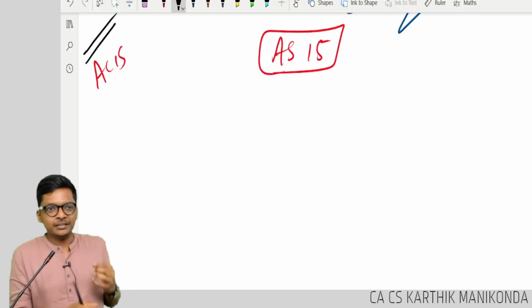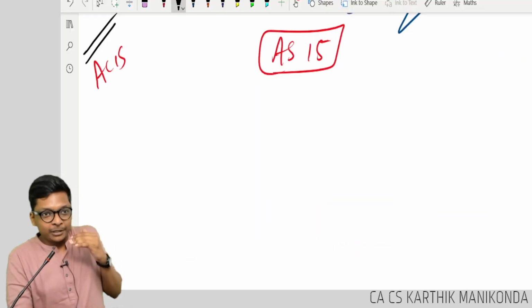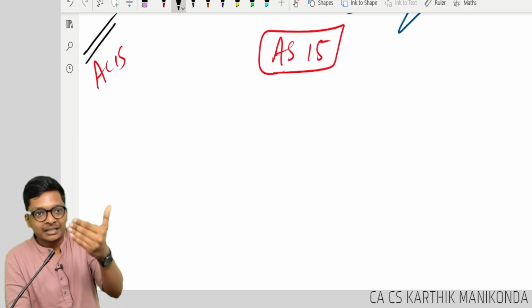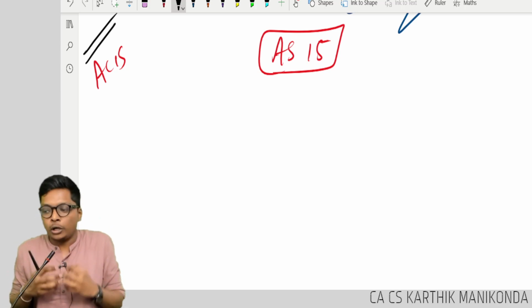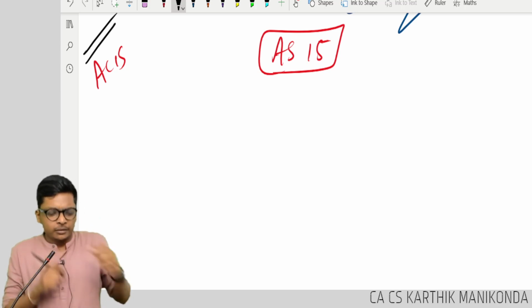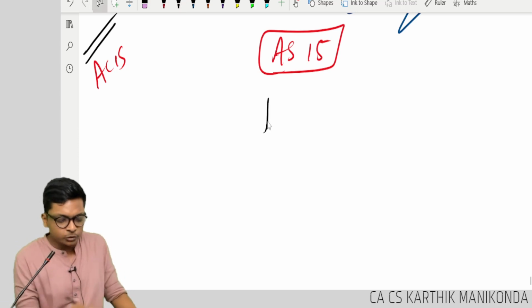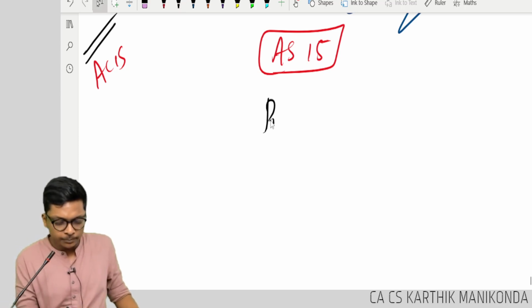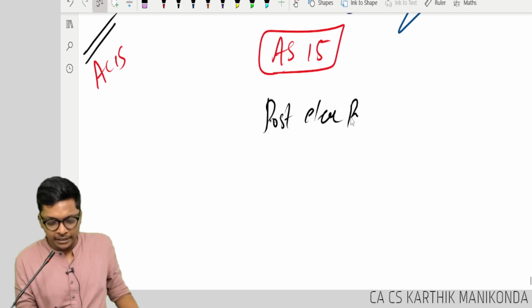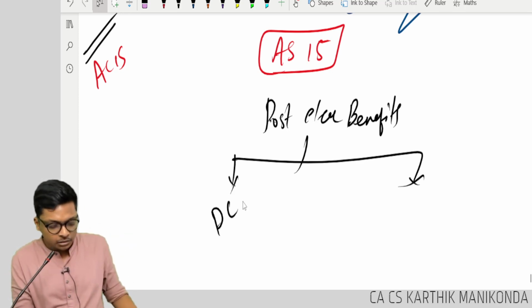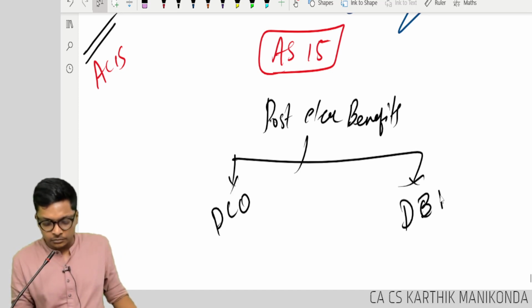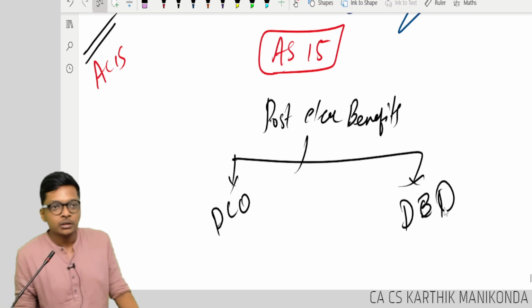We learned that if any payment is payable to an employee post his retirement, in a defined contribution plan or defined benefit plan, we classified this as post-employment benefits. We split into two basically: defined contribution obligation and defined benefit obligation, DCO, DBO.